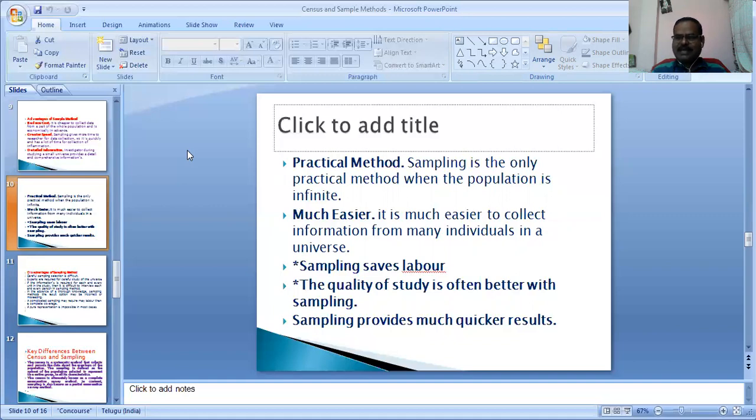Time can be saved not only in the collection of data but also in processing and data analysis. With few units collected, sampling and non-sampling errors are reduced by employing trained investigators. The sampling method is used to test the accuracy of the results obtained by the complete enumeration method. Now I will discuss the limitations of the method.